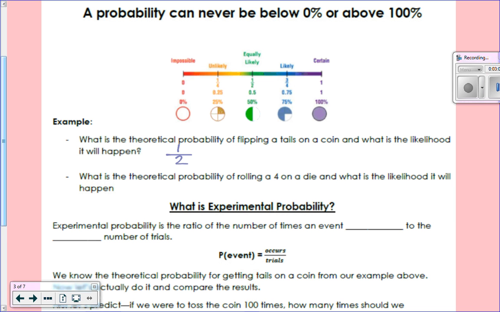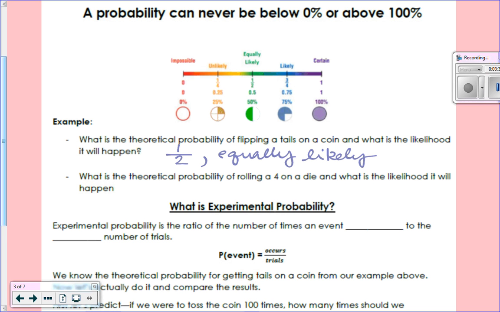Should. That's theoretical. Okay, what is the likelihood that it will happen? So this is the likelihood here. So what vocabulary are we going to use? So it is equally likely to happen. Half and half, right?